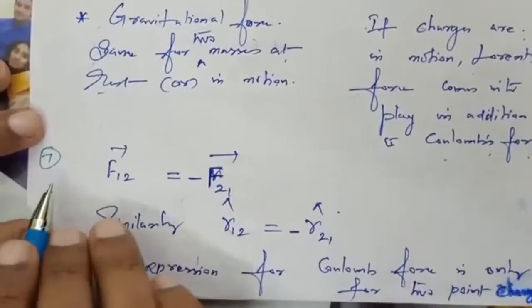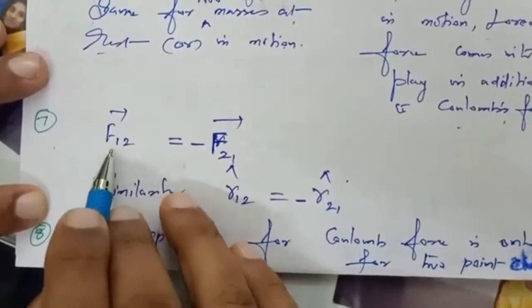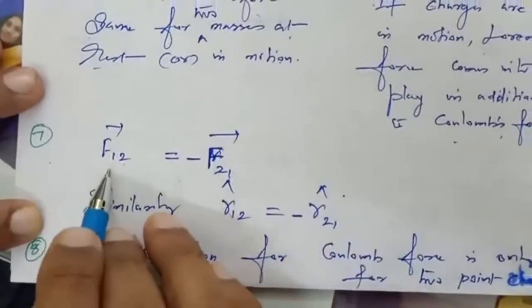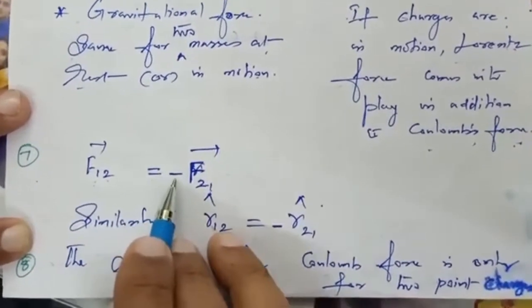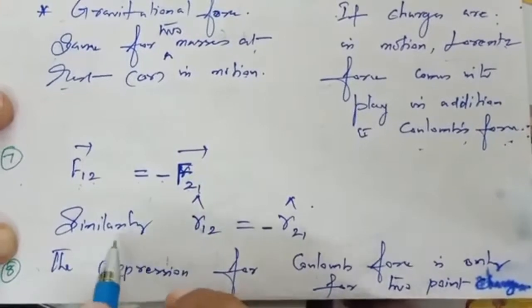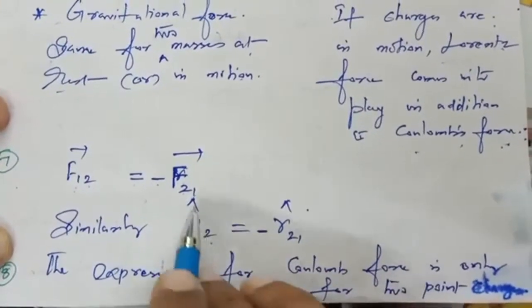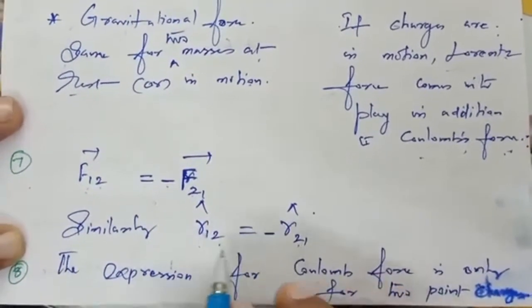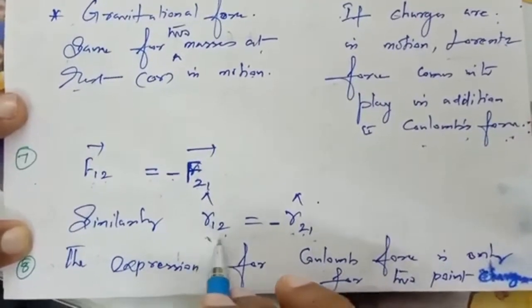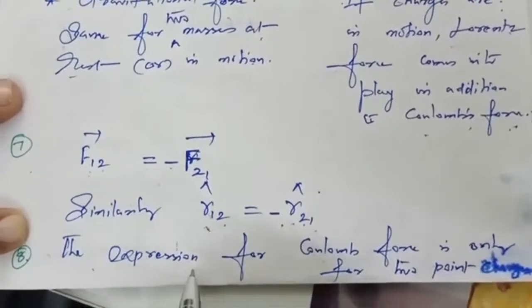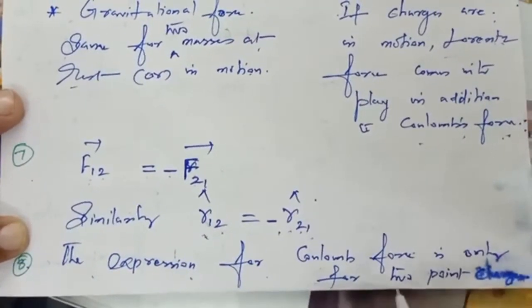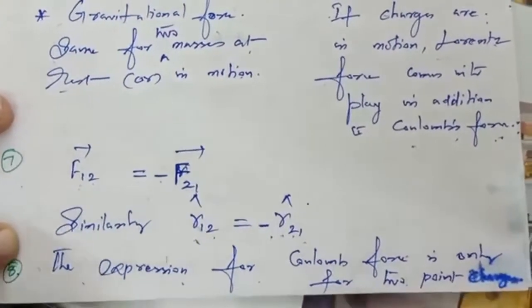Now let us pass on to the seventh aspect. F21 vector as well as F12 vector are equal in magnitude but opposite to each other. Similarly, R1 cap is equal to R2 cap in magnitude but opposite in direction. Then the eighth aspect: the expression for Coulomb force is only for two point charges.